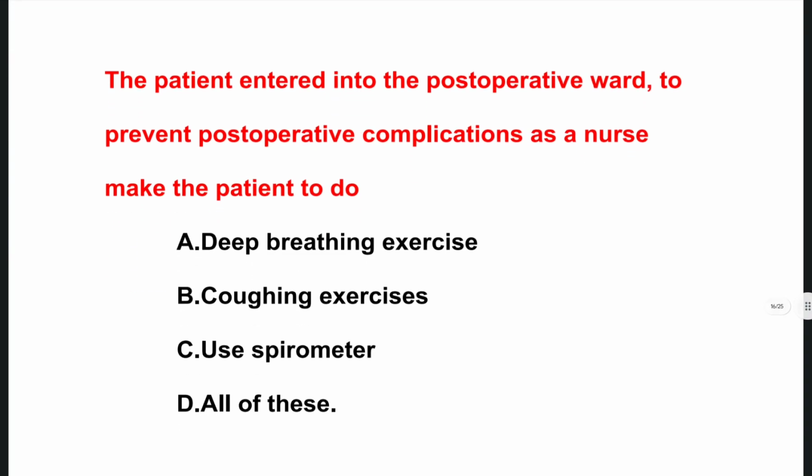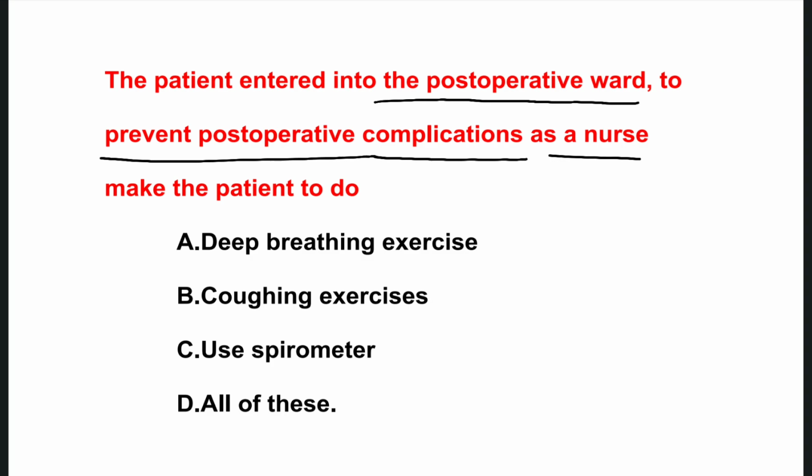The next one is: the patient entered into the post-operative ward. To prevent post-operative complications, as a nurse, make the patient do what? Post-operative is nothing but after the surgery.